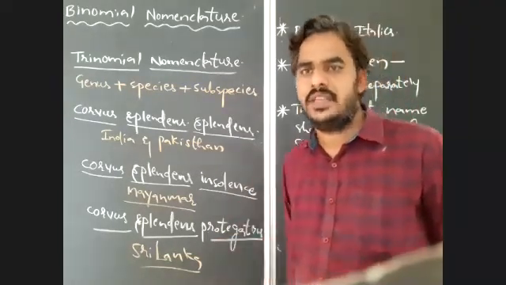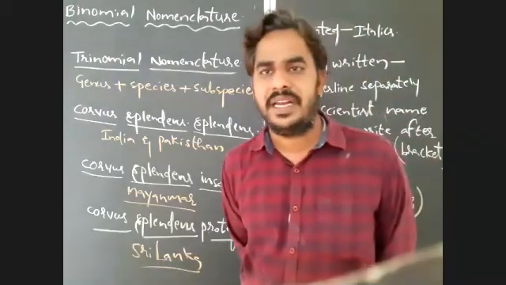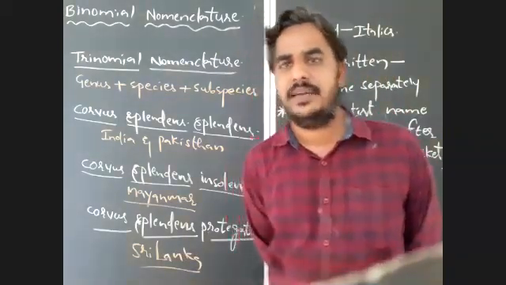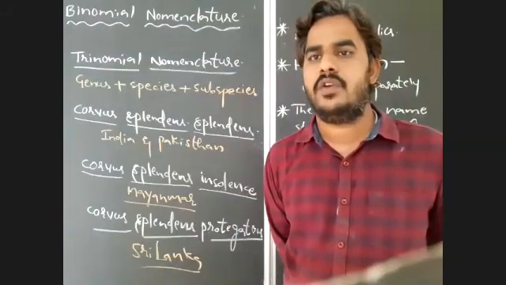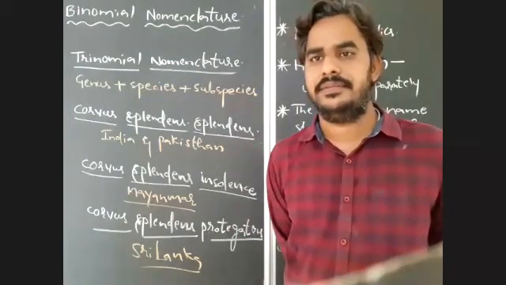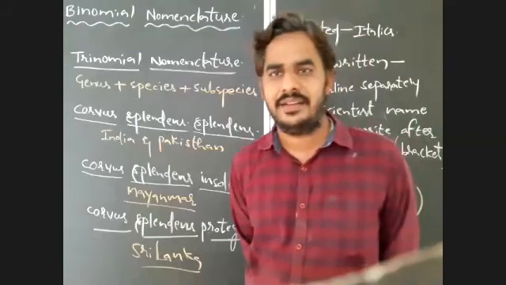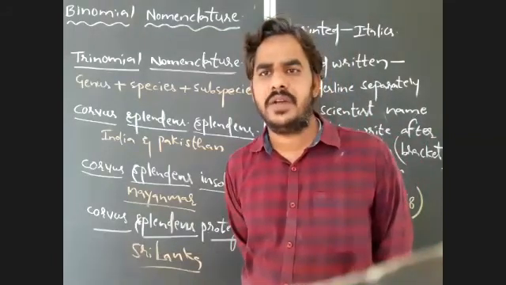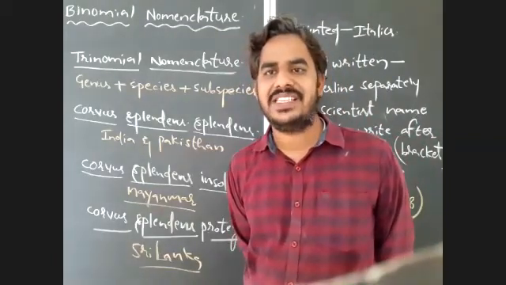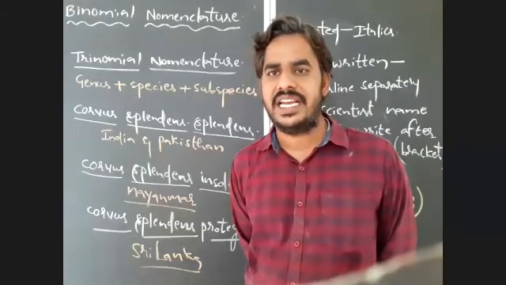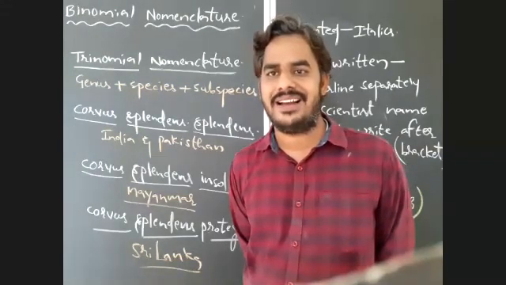Along with this, some more details about binomial names we have to discuss. For example, what is the scientific name of cobra, the snake? Naja. What is the scientific name of spotted deer? Axis. What is the scientific name of catla fish? Catla. There is also hilsa fish.